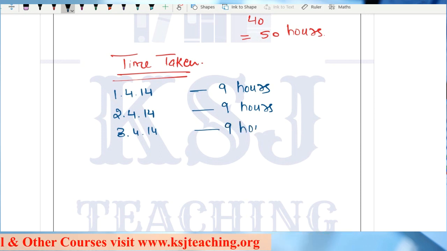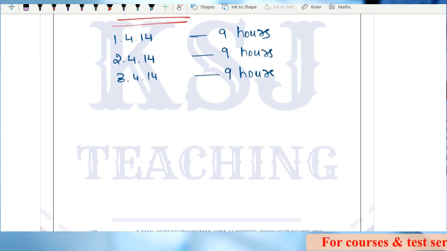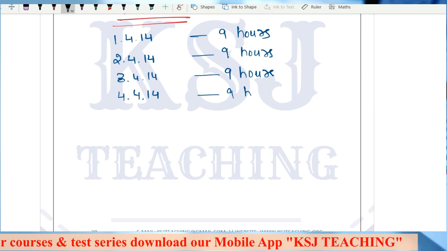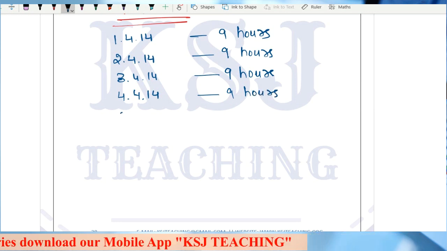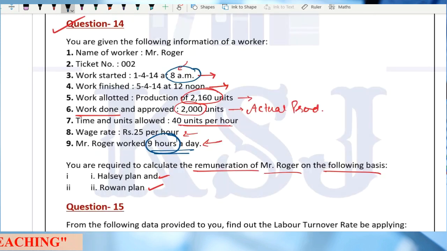Sir, if nothing is given, that means he started the job on 1st of April and he is doing the same job on 2nd and on 3rd. Then on 4th of April, again he is working for 9 hours. On 5th of April, again 9 hours? No, read the question carefully. He completed the job on 5th of April at 12 noon.